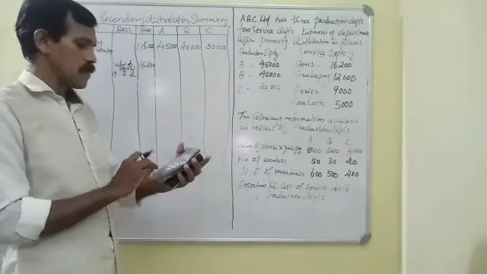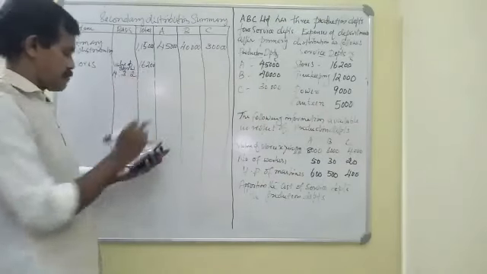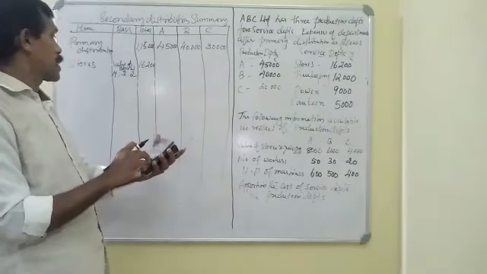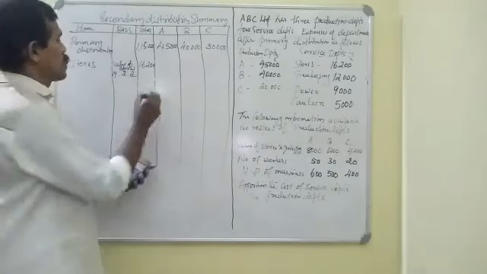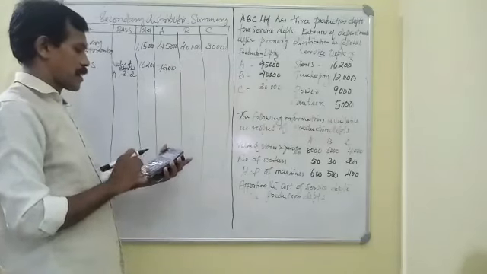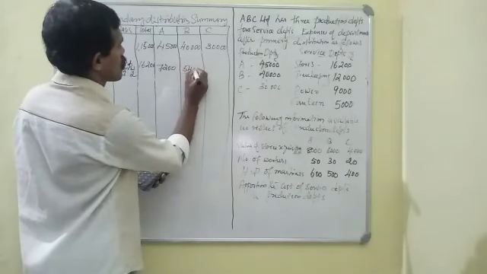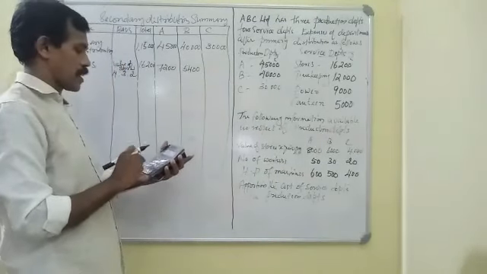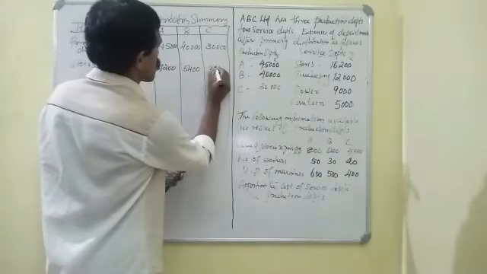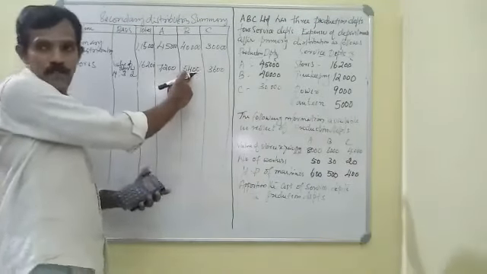Then we apportion these 16,200. 16,200 divided by 4+3+2, that is 9, equals 1,800. Then 1,800 into 4 is equal to 7,200. Then 1,800 into 3 is equal to 5,400. Then 1,800 into 2 is equal to 3,600. So 7,200, 5,400 and 3,600.